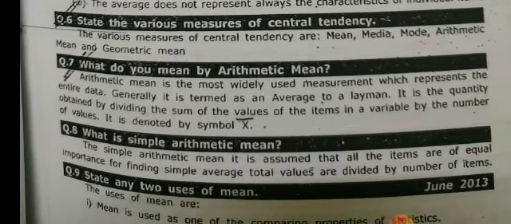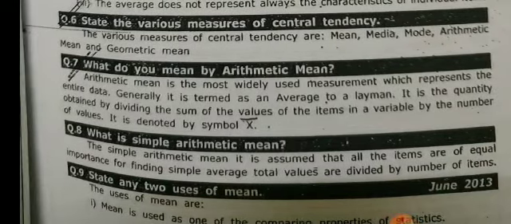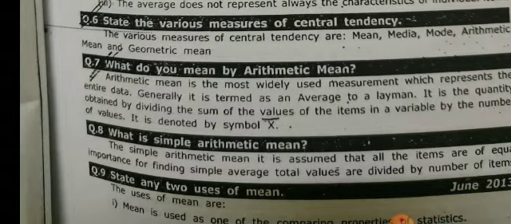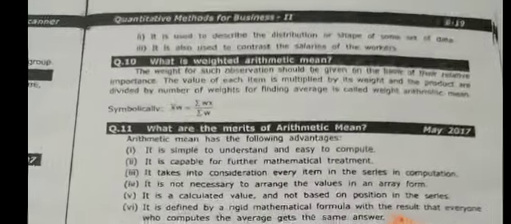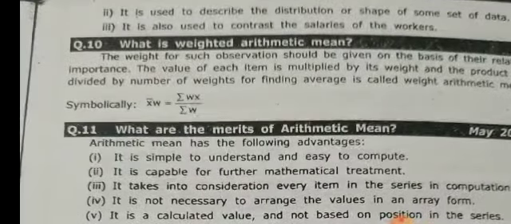What is simple arithmetic mean? In the simple arithmetic mean, it is assumed that all the items are of equal importance. To find the simple average, the total of values is divided by the number of items. State any two uses of mean. The uses of mean are: mean is used as one of the comparing properties of statistics. It is used to describe the distribution or shape of some set of data. It is also used to contrast the salaries of workers.